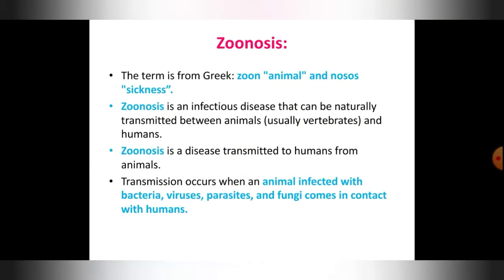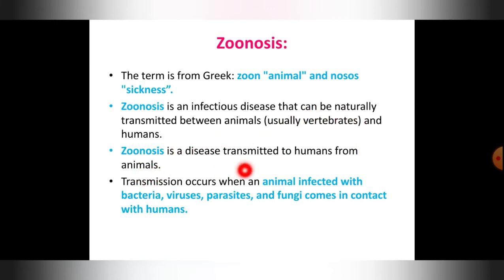The next term is zoonosis. What is zoonosis? The term is derived from the Greek word zoon, meaning animal, and nosos, meaning sickness. So zoo means animals, nosis means sickness. Zoonosis is an infectious disease that can be naturally transmitted between animals, usually vertebrates, and humans, from animal to animal or from animal to human. Usually vertebrates, in the sense fishes, amphibians, reptiles, birds and mammals, are getting affected here.